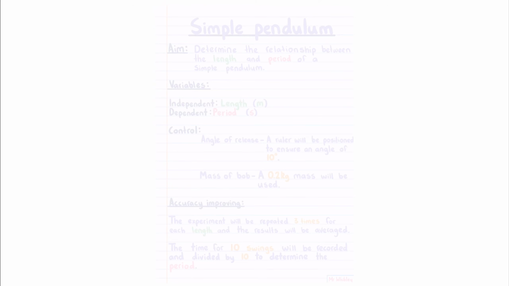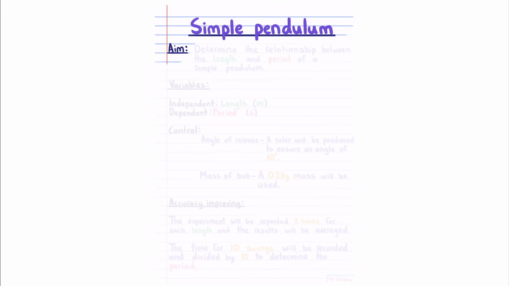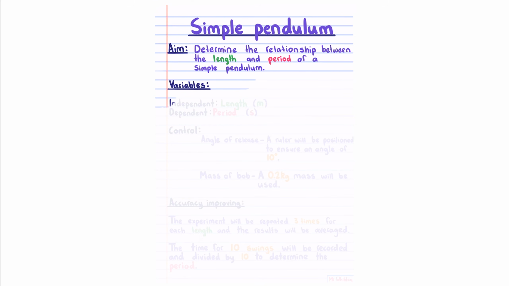In this section, we're going to be going through an exemplar. However, as stated before, every school might assess things a little bit differently, and so the advice from your teacher should take priority over anything I say here. For this exemplar, we're going to be doing an experiment on the simple pendulum. Our aim is to determine the relationship between the length and period of a simple pendulum. For our variables, our independent is the length, our dependent is the period.